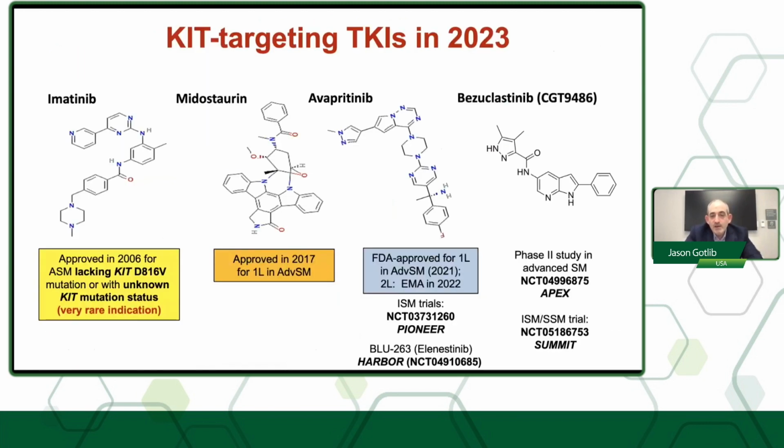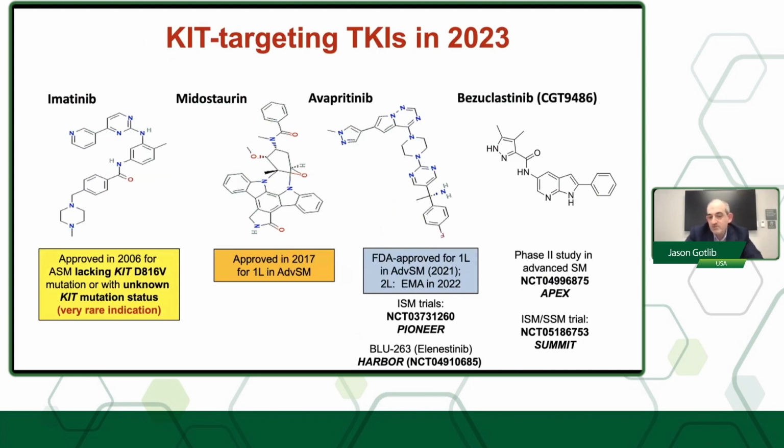Now, we do have several KIT-targeting tyrosine kinase inhibitors in 2023. First of all, I'll start with imatinib. Again, the KIT D816V is an imatinib-resistant mutation, so this was approved by the FDA in 2006 for patients with aggressive systemic mastocytosis, a form of advanced disease, whose KIT D816V mutation status is unknown or negative. This is easily less than 5% of all mast cell patients, so not a common use of imatinib in these diseases. Midostaurin, which I'll get to the data shortly, was approved as frontline therapy for all forms of advanced disease in 2017.